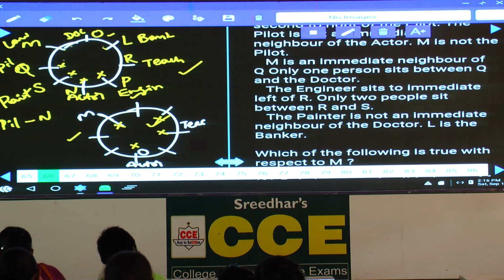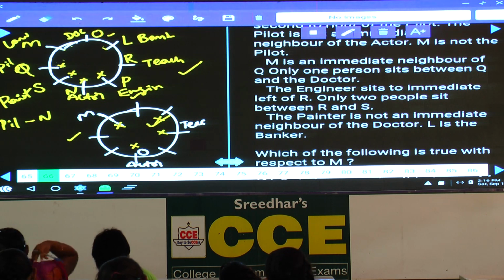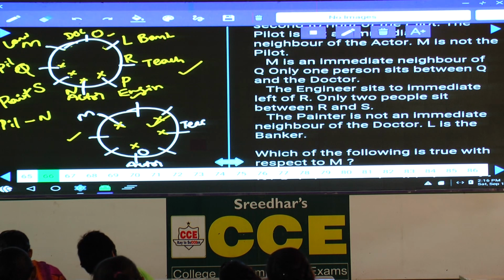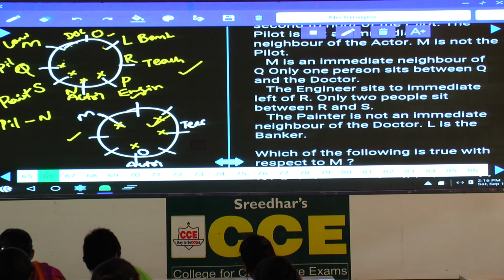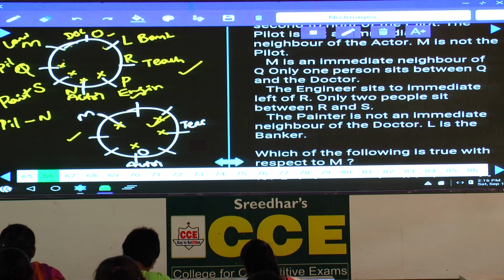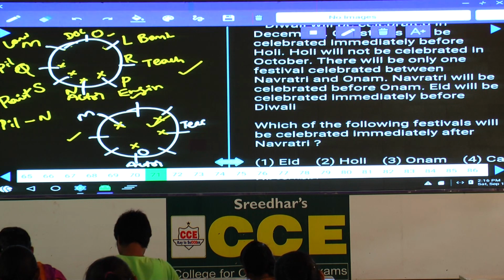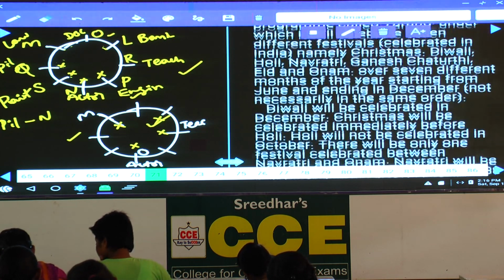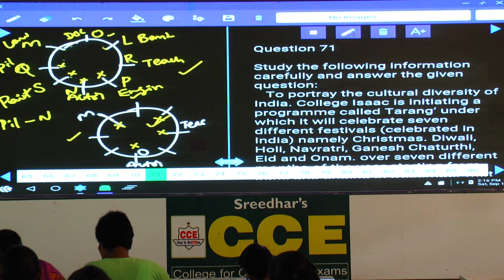And this is about question number 66 to 70. Eight persons are seated around this circular table. All the persons are facing towards the center, and each one of them belongs to a different profession. That is 66 to 70. Then 71 to 75.